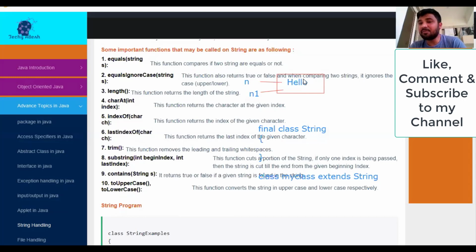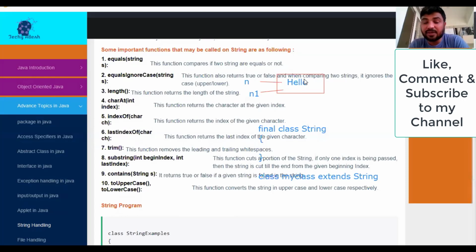Clear? So if we compare two strings, the values are not equal, because if I compare "space space hello" with only "hello", the answer is false, because the strings are not equal, right? So first of all, I have to remove the extra spaces. How can I do that? With the help of the trim function. So trim removes the leading and the trailing white spaces. It does not affect the spaces in between, right?